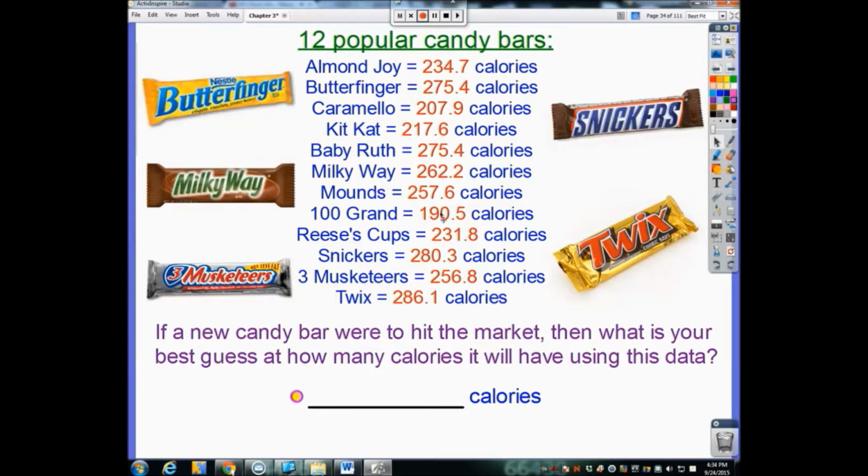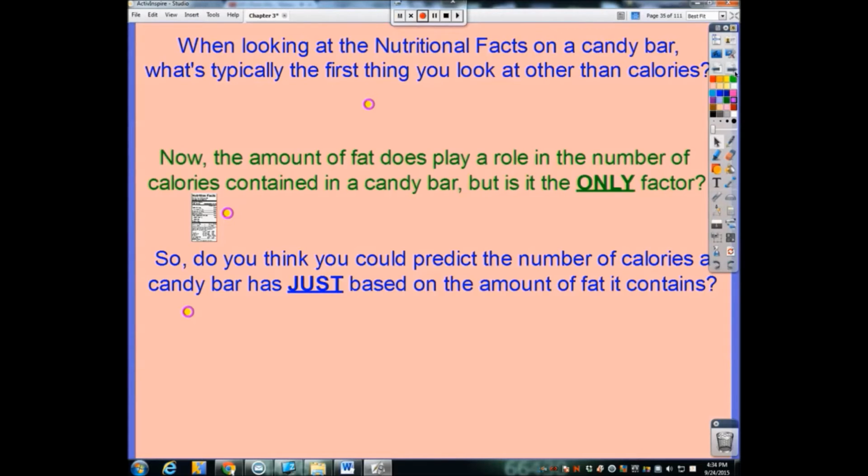Okay? So I've already done all the math here for you. The mean of all of these numbers would be 248.025 calories. So 248 calories, just a little over 248, would really be our best guess if that was all the information that we currently had. Now, could we have used the median? Sure, we could have used the median, but we're just going to focus on the mean right now.